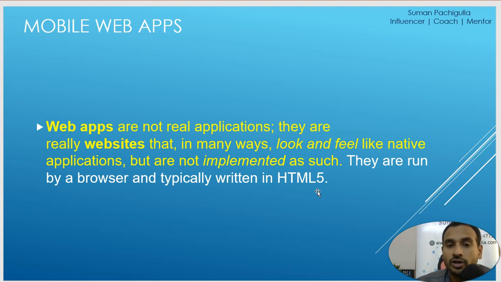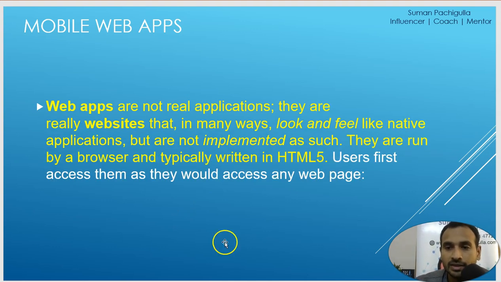It runs through the browser, and users first access them as they would access any web page.